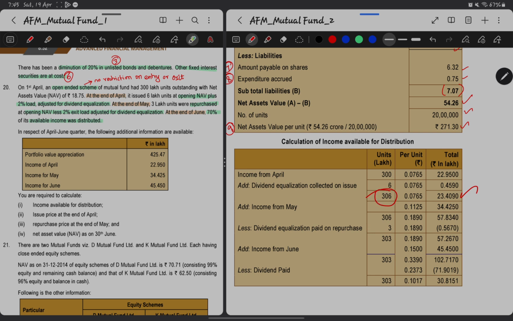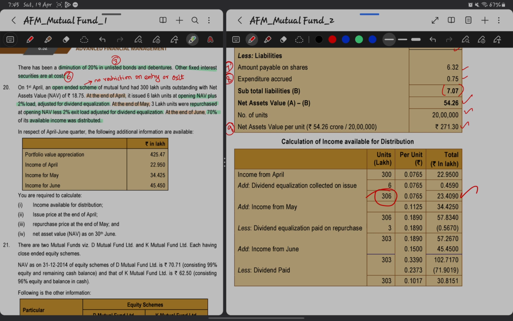Now income from May also gets added, but at the end of May repurchase happened. So before that repurchase we will be adding the income to the existing units, because it should be cumulative, right? It should get added on a FIFO basis.